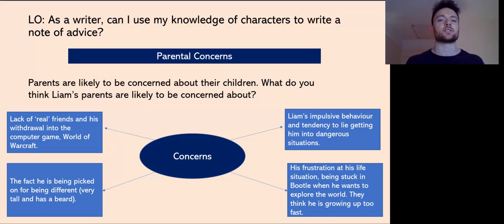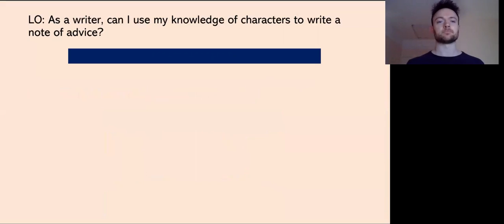So I think his parents are concerned that he's growing up too fast, okay? He keeps thinking, oh, I just want to be somewhere else, or, why do I have to go to school when I could be traveling the world, going to visit all these Waterloos, okay? So these are just some of the things that his parents are likely to be worried about, okay? For today's activity, you're going to have to get yourself into the mindset of Liam's parents, okay? It's going to be good.